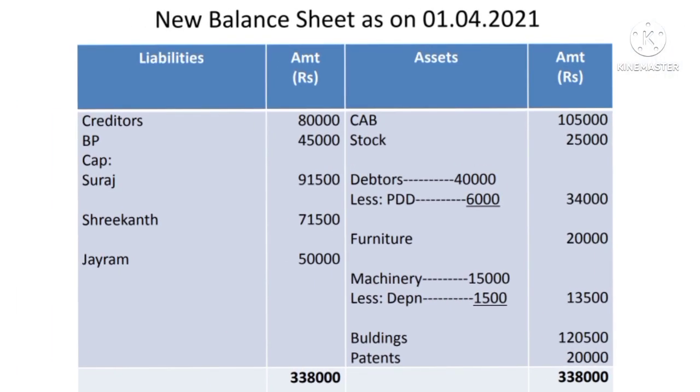And the allotment of the marks would be 3 marks for the revaluation account, 4 or 5 for the partners capital account, and 5 or 4 for the balance sheet. So there is just 1 mark here and there as per the number of days.